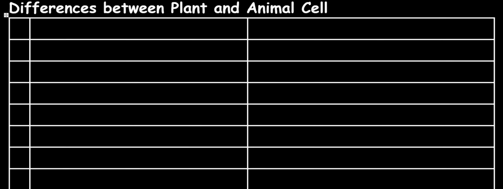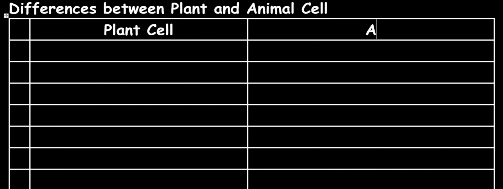Now, having looked at the different cell structures and their functions, if you remember earlier, I showed you a diagram depicting the plant cell and the animal cell. Now, I will be showing you the differences between the plant and animal cell. I will kindly refer you back to the diagram I showed you earlier. You can check it out and use it to consolidate your understanding about this concept. So we'll be drawing a table. On the left hand side, we'll have plant cell, and on the right hand side, we'll have animal cell.